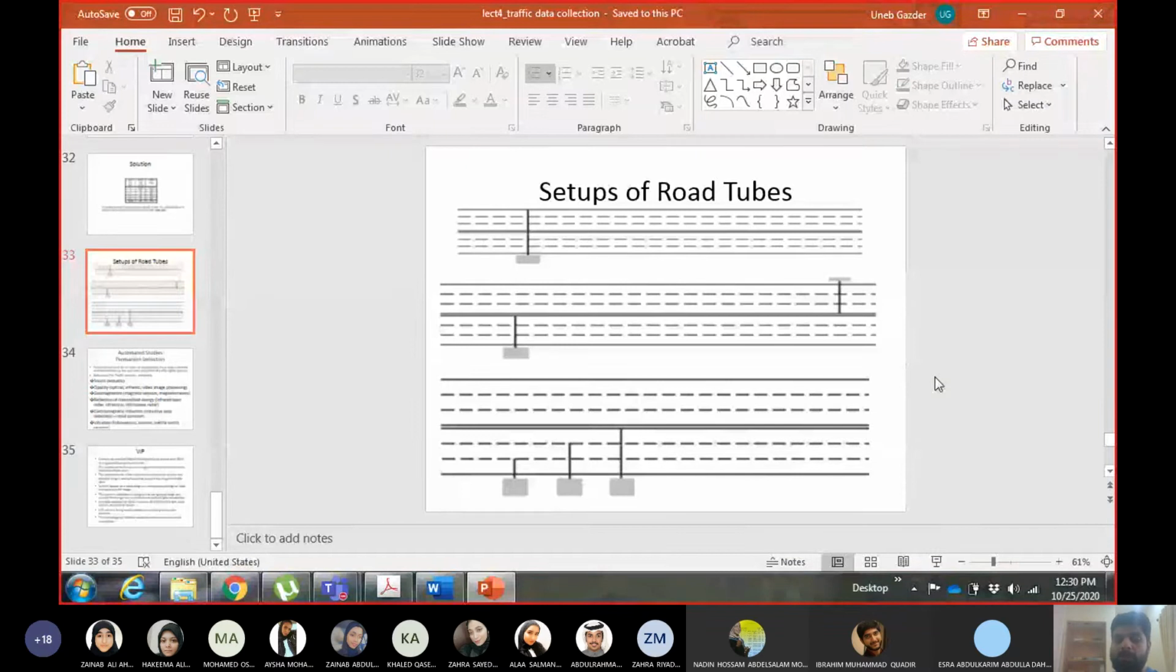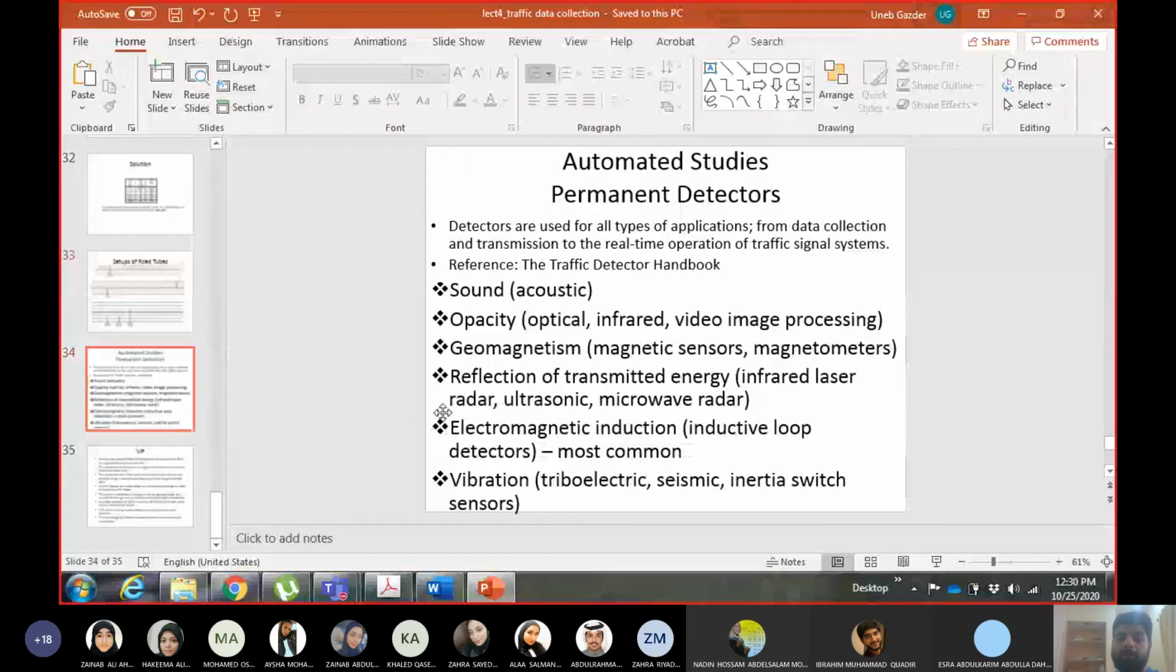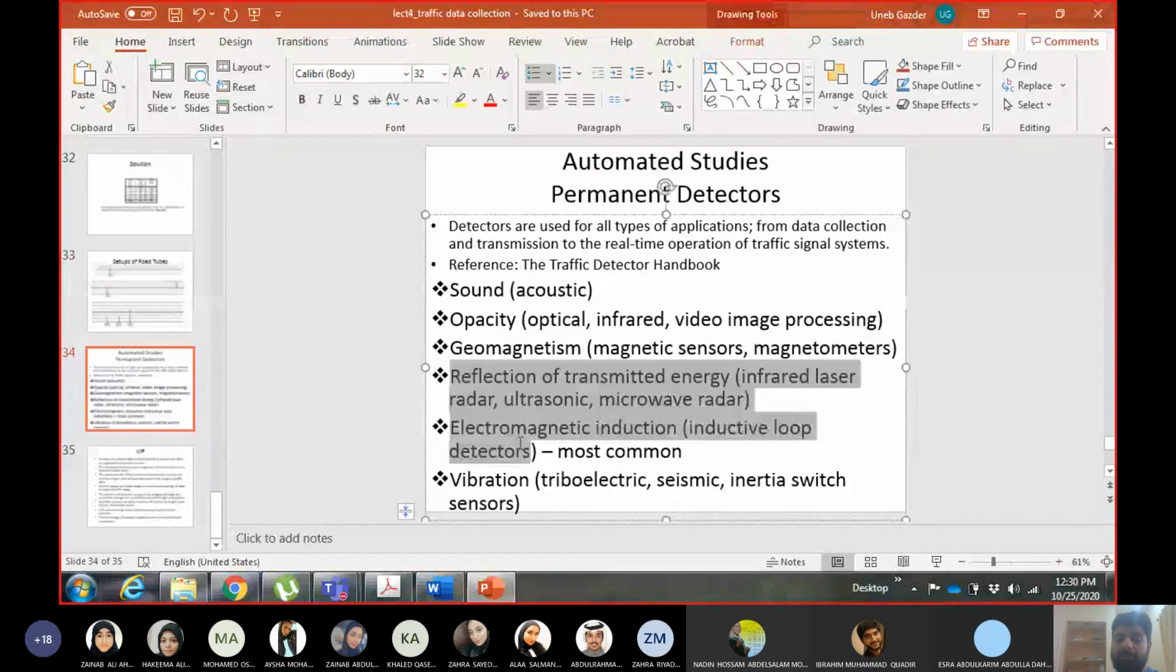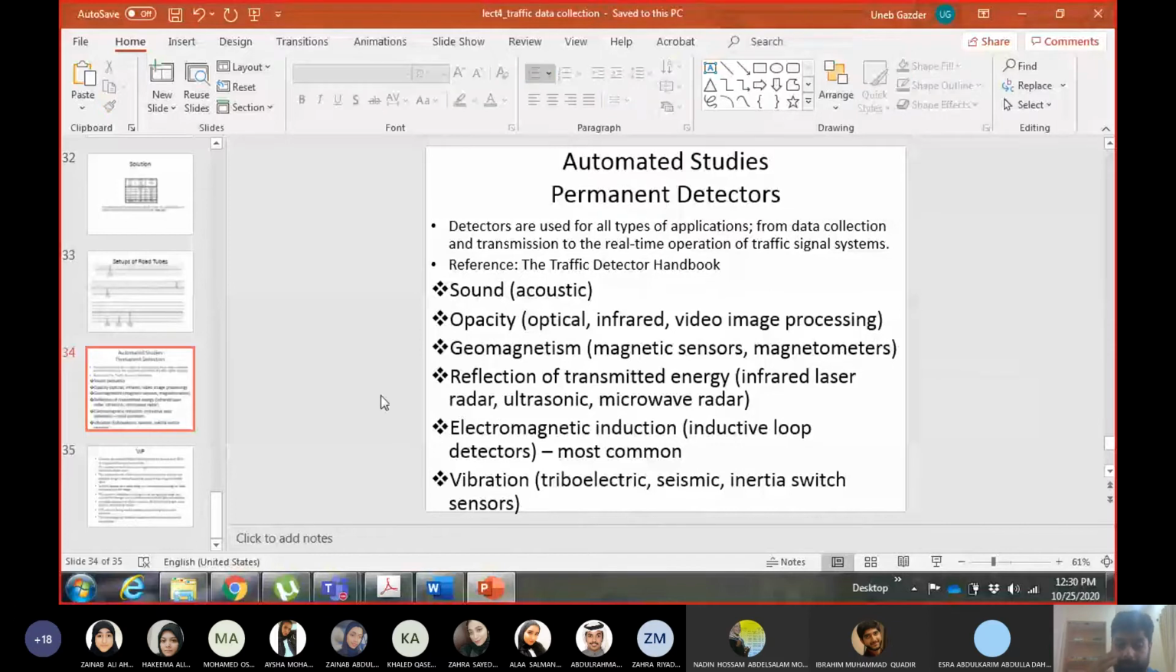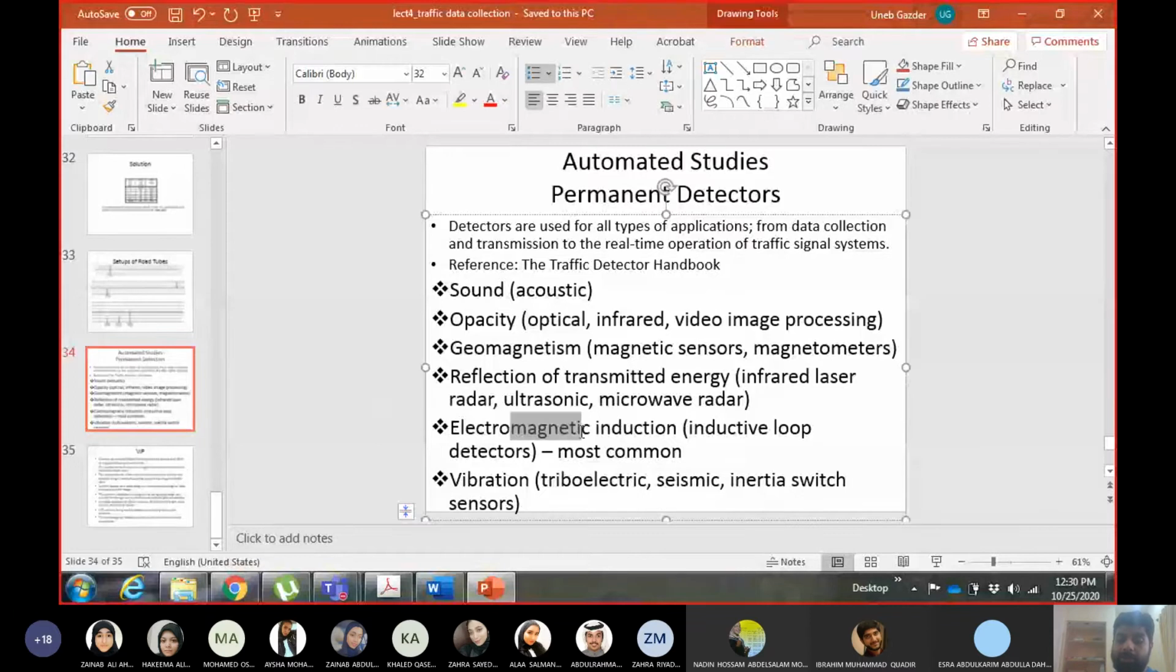This is common for these two types of detectors. The only difference is the type of radiation transmitted. You can have infrared laser or radar or ultrasonic or microwave radar transmitter in this case, or you can use electromagnetic energy, which is also known as a loop detector, and this is the most commonly used detector for traffic data collection.